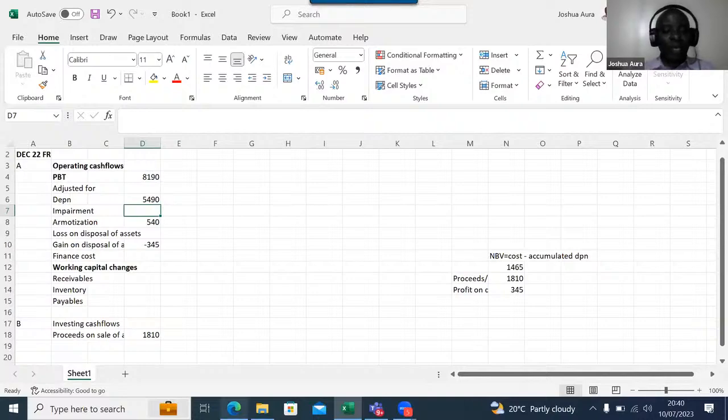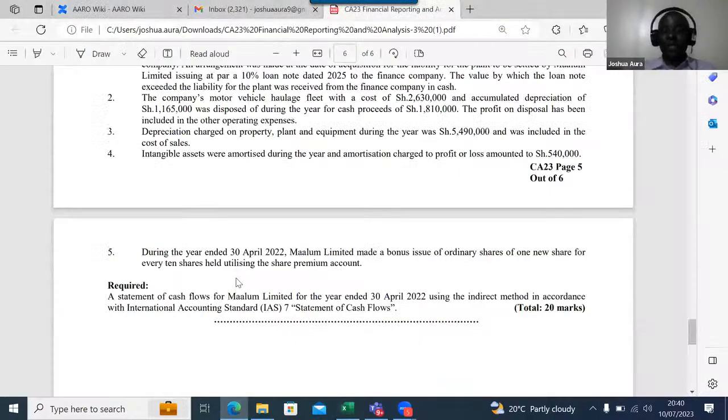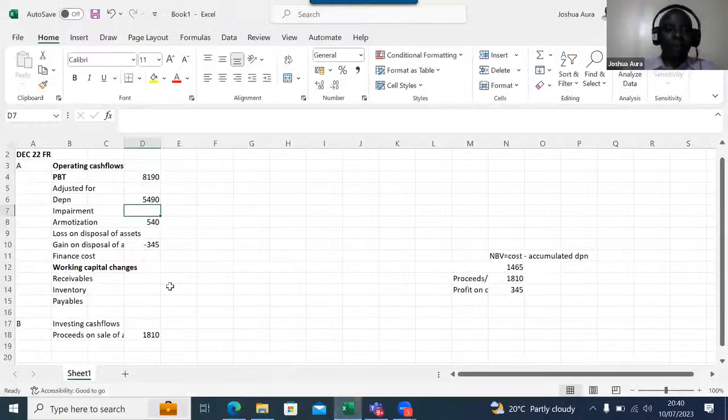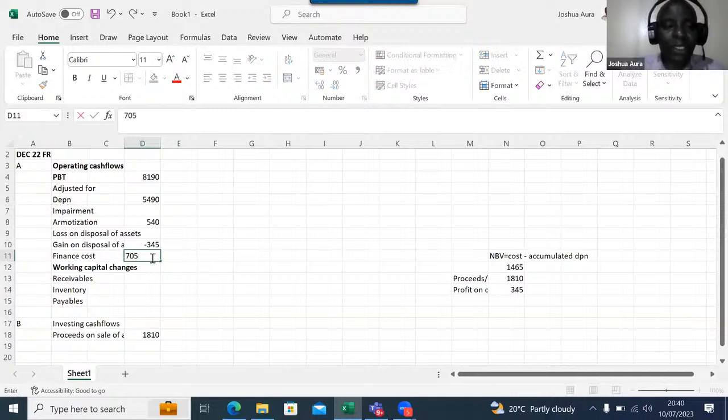So do we have this finance cost? Let's look for it slowly. So we have our finance cost, ladies and gentlemen, here, 705. So finance cost is 705. This 705, you can see they are deducting, but now here, because we are looking for the cancellation effect, we shall add. Now, ladies and gentlemen, from there, we shall be able to do the abracadabra thing.